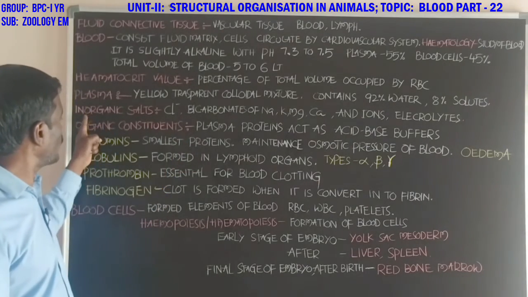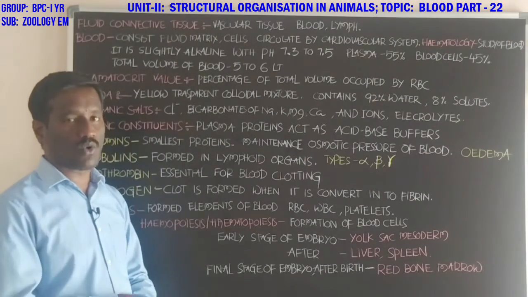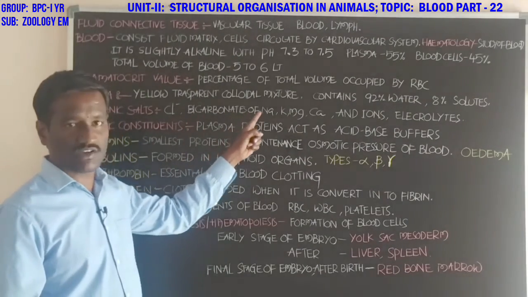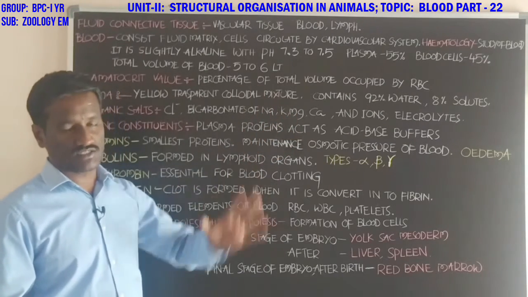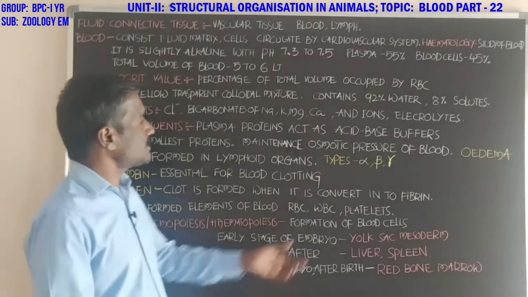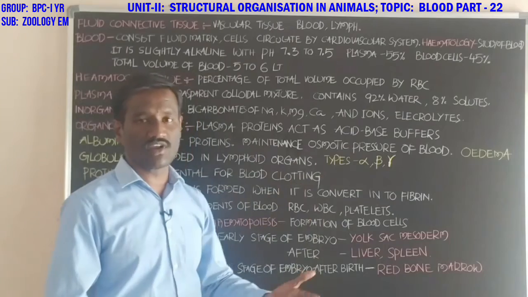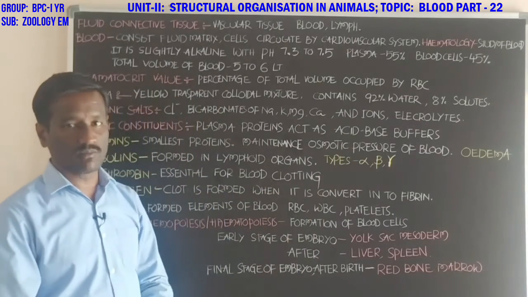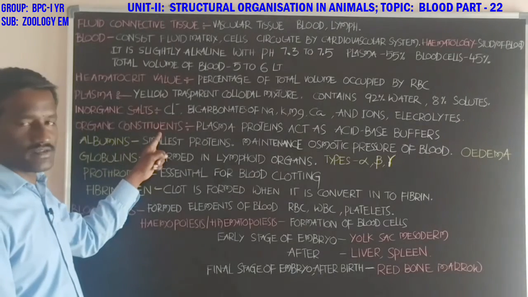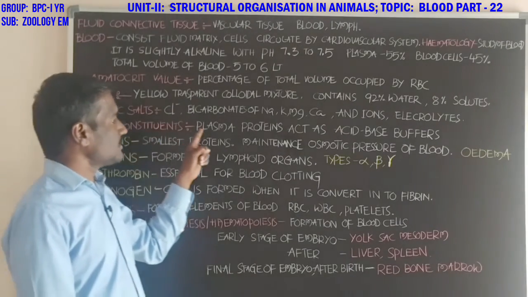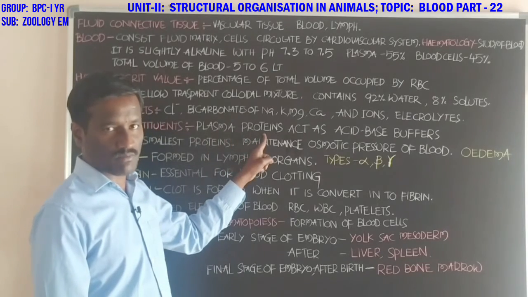Now first, the inorganic salts. Inorganic salts in the plasma are chlorides and bicarbonates of sodium, magnesium, calcium and potassium. Ions also present are electrolytes, sulfates and phosphates. And students, what about the organic components? These are mainly plasma proteins.